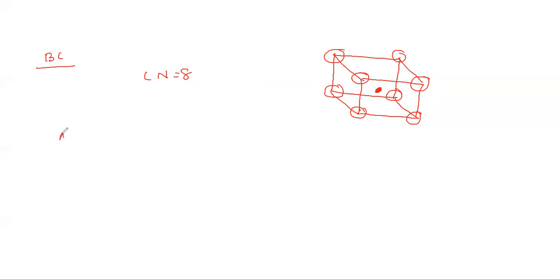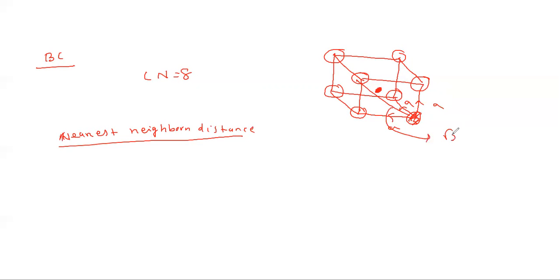Then what is the nearest neighbor distance in body center cubic? Suppose it is the atom, distance a, distance a, distance a. This distance is root 2a. Inside root 2a, what will be there? The atom will be present. So root 2a by 2. Very good, a by root 2. So the nearest neighbor is a by root 2.